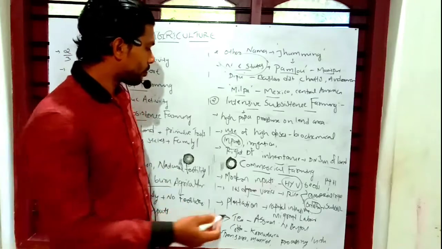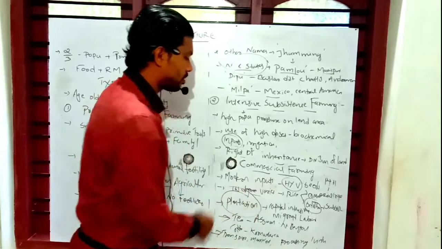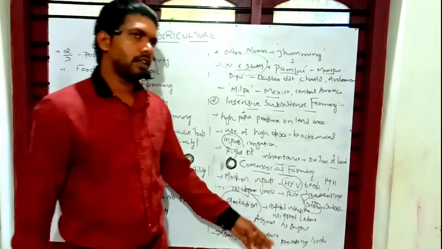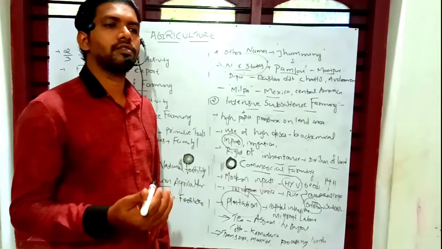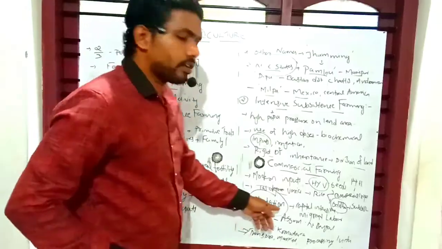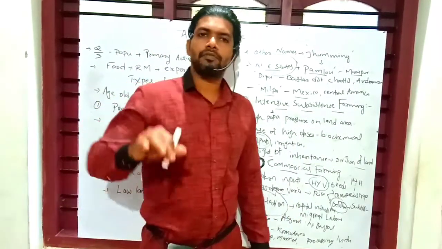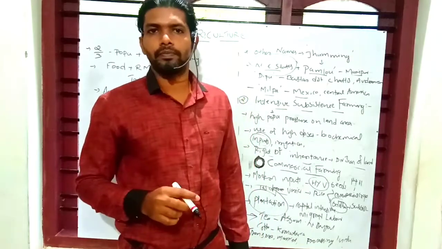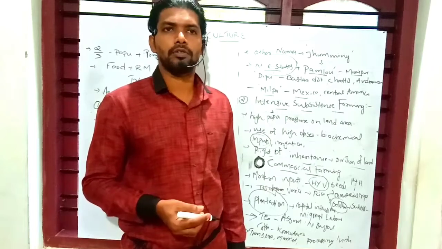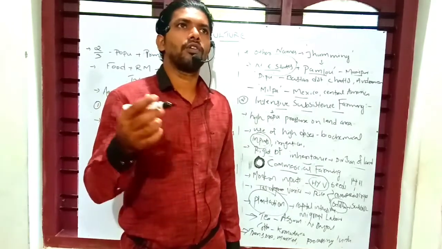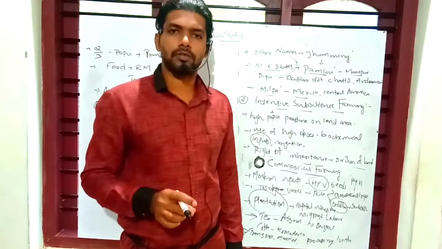In our India, under the commercial farming system, we can see plantation crops, or plantation cultivation. Plantation means a big plot of land, with many hectares used for cultivating a single crop. For example, banana plantation, coffee plantation, tea plantation, and rubber plantation.